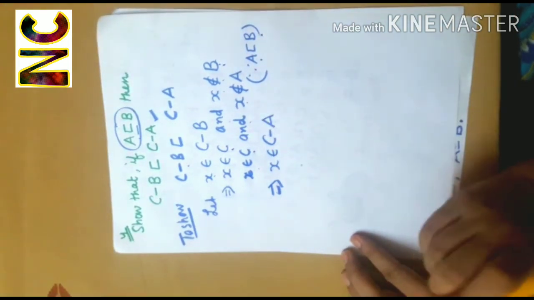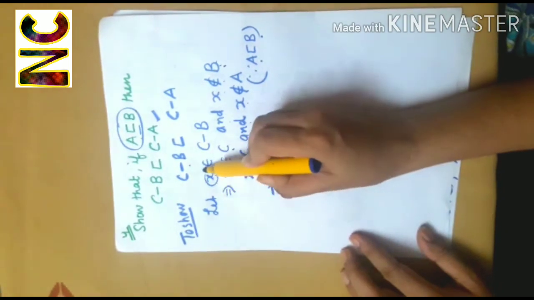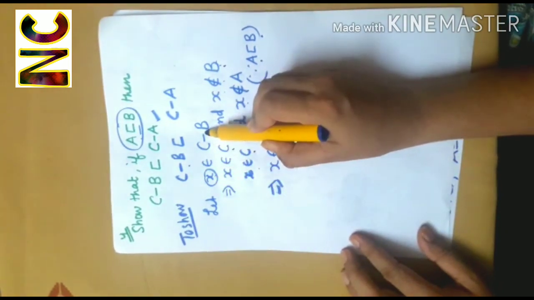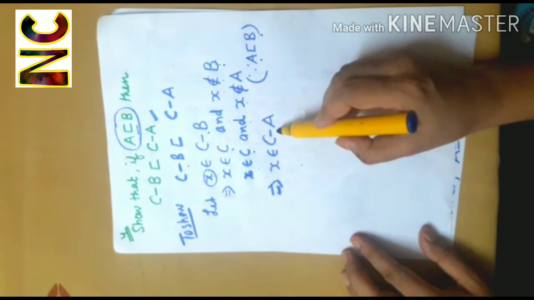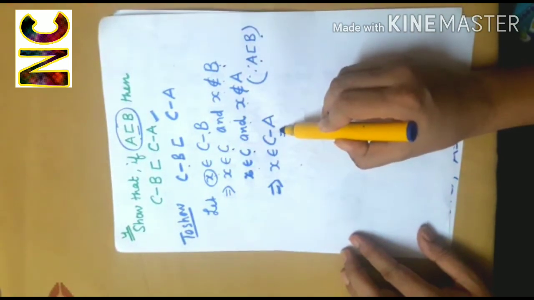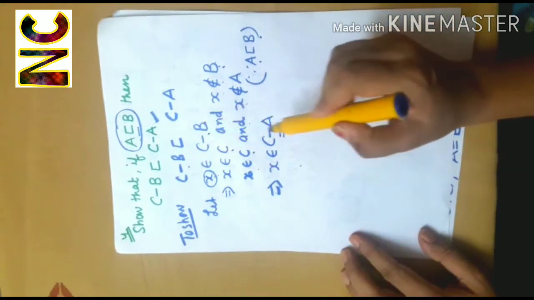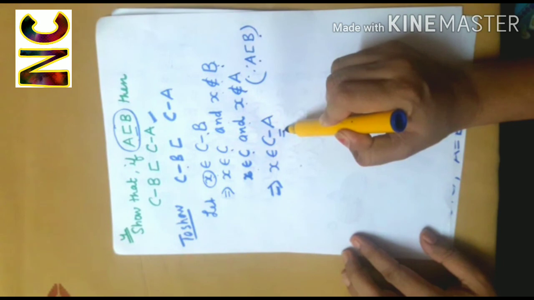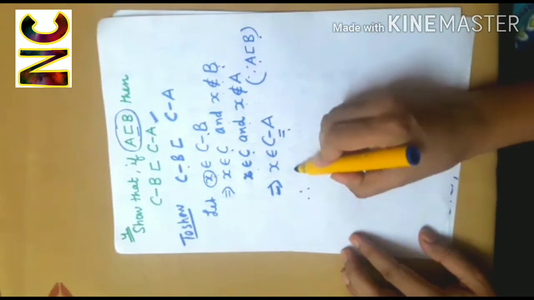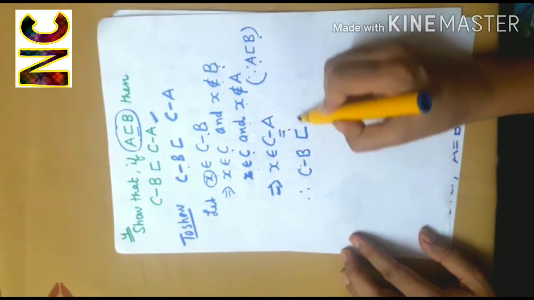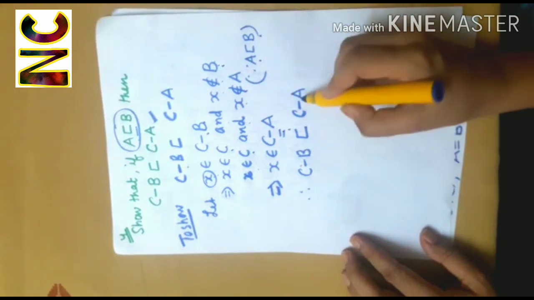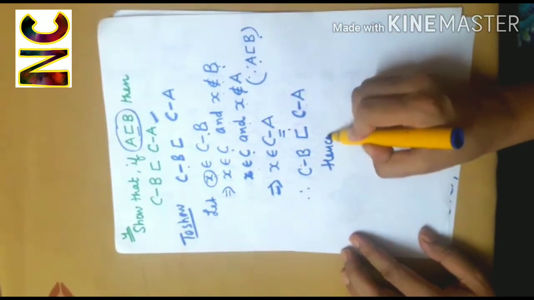So, we started with any element in this set and we have shown that this element belongs to the set C minus A. This means that every element of this set is present in the set C minus A. So therefore, C minus B will be a subset of C minus A. Hence, proved.